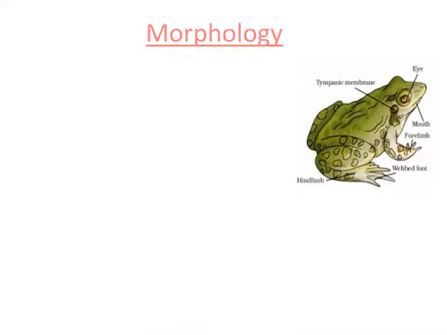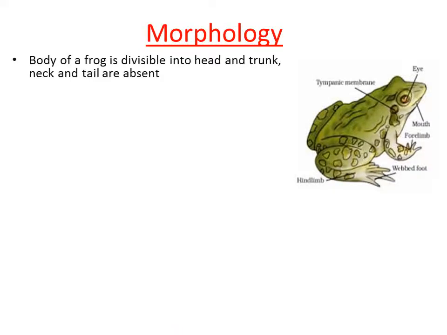Then how many body parts are present in the frog? So the frog body is basically divided into head and trunk. It does not consist of a neck and tail region. Neck and tail are completely absent in the frog. Instead, its body is divided into two basic parts, head, and the head is followed by the trunk.